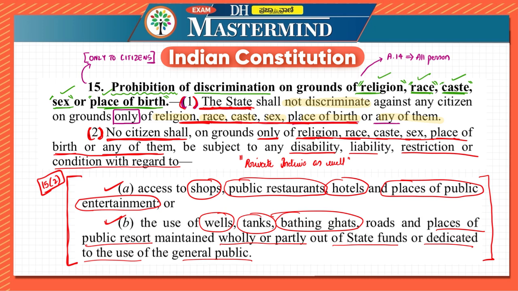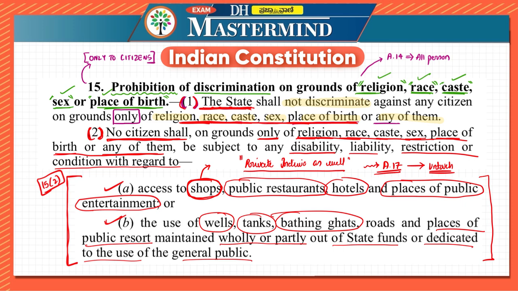That means if a private individual stops you from accessing the shop on the basis of religion, race, caste, sex, place of birth, at that point of time you can go to the court against that particular person. Okay, because this is a right which is available against the private individual as well. This article is very important, especially clause 2, because it gives the root for article 17 also. Article 17 says about abolition of the practice of untouchability. So it gives the root for that as well. So I hope these two clauses of article 15 are very clear.